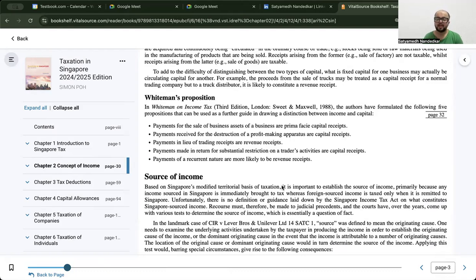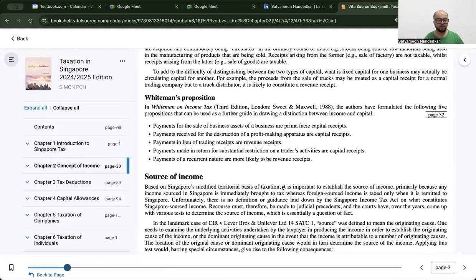five propositions that can be used as a further guide in drawing a distinction between income and capital. Payments for sale of business assets of a business are prima facie capital receipts. Payments received for destruction of a profit making apparatus are capital receipts. Let's understand the first one. Payments for the sale of business assets of a business are prima facie capital receipts.